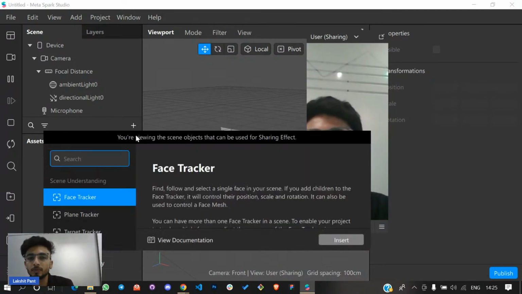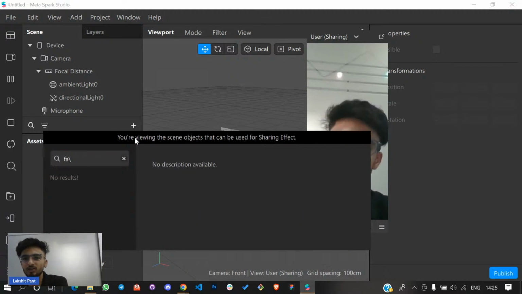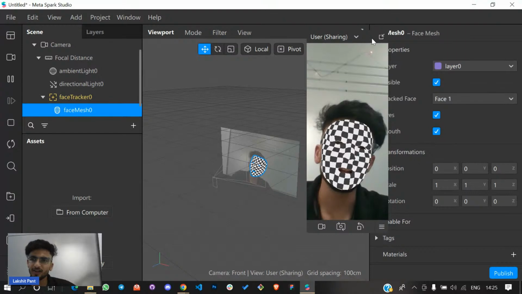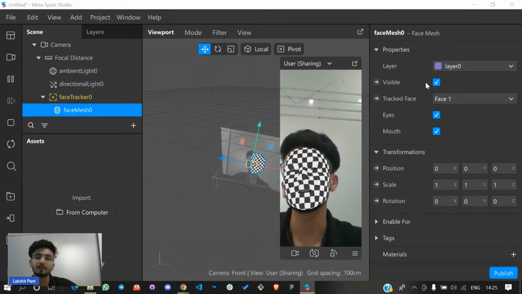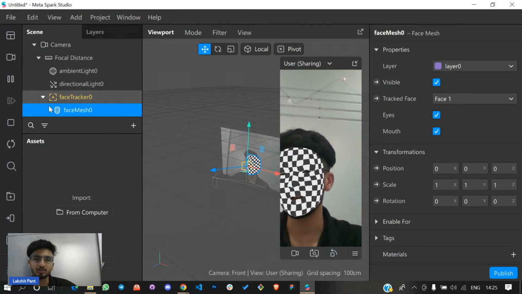Suppose you want to put a face mesh. Here you can put everything and just try it on, whatever you are doing, in this Face Time simulator. And this is the whole workspace where you are going to make your AR filter. So this is how it looks.